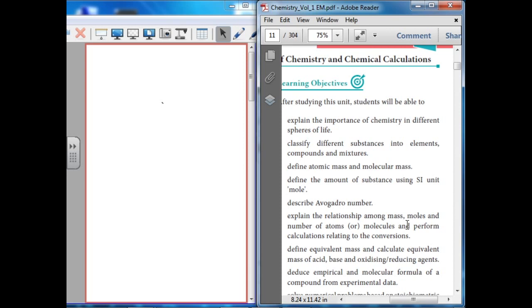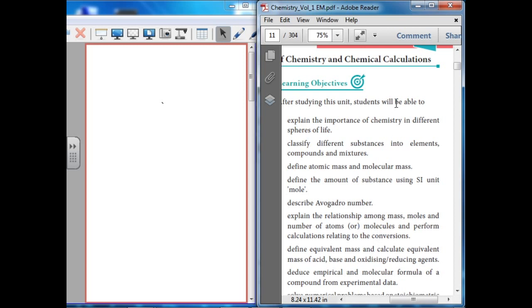Explain the importance of chemistry in different spheres of life. Classify different substances into element, compound and mixture. Define atomic and molecular mass. Define amount of substance using the SI unit, mole. Describe Avogadro number. Explain the relationship among mass, mole and the number of atoms or molecules and perform calculations relating to the conversion. Define equivalent mass and calculate equivalent mass of acid, base and oxidizing and reducing agent.